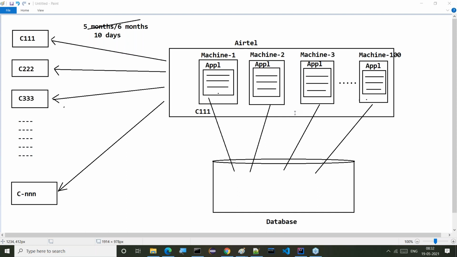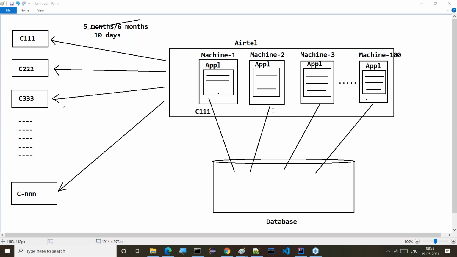So here the point is what? All the applications in different machines must generate bill for different customers. Now tell me, if we want to generate bill for all different customers, what do we require? Definitely communication is required between all the machines or not? No response, guys. Communication is required between all the machines or not?